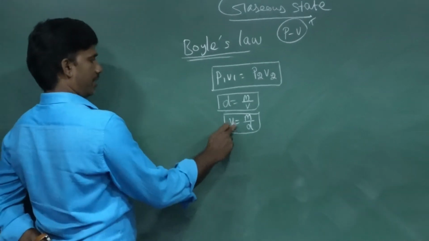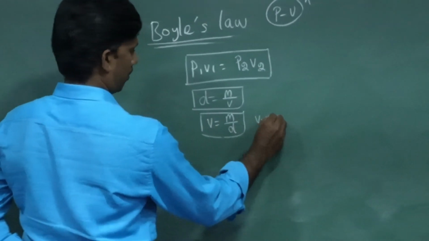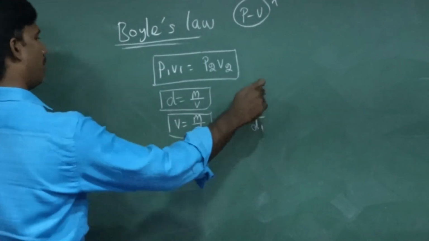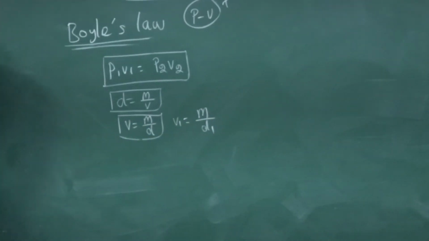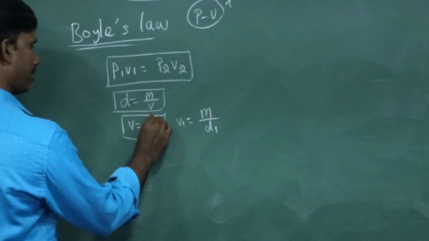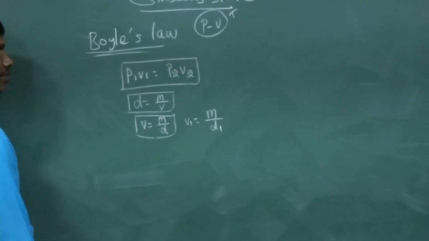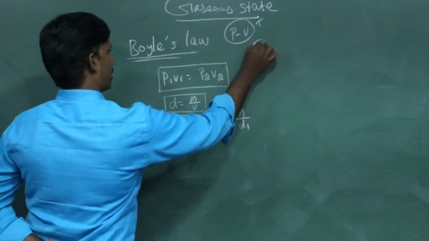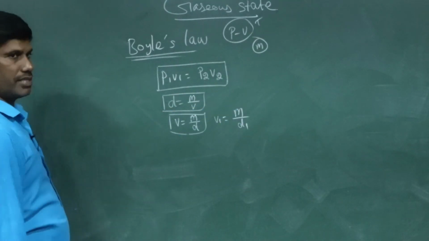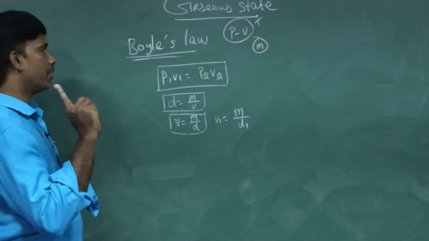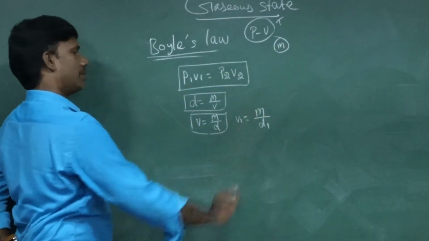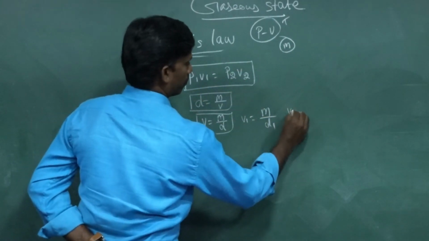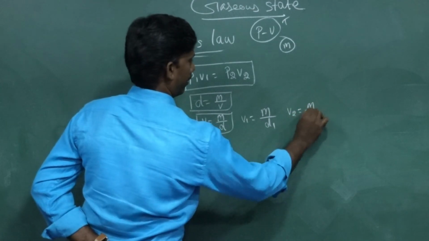So for me, V1 is M by D1. Sir, why are you not putting M1? M is a constant. We have a fixed mass. What does Boyle's law say? At a constant temperature, for a fixed mass of the substance, the mass of the substance should not be varying. So that is constant, we can take M. Likewise, V2 you can write as M by D2.